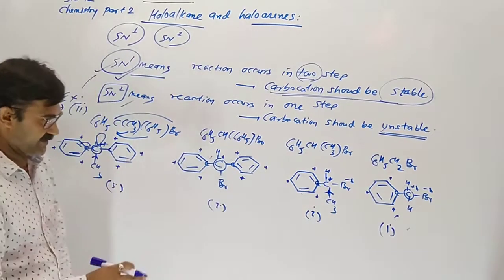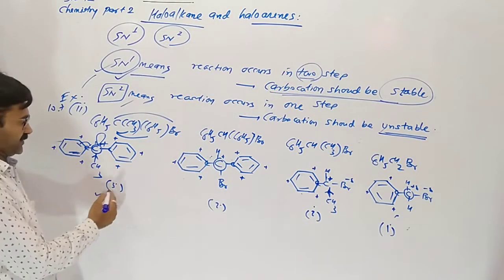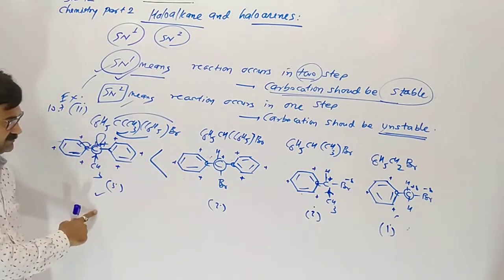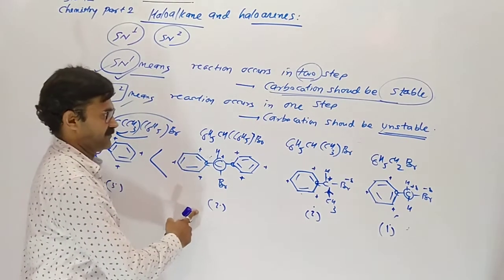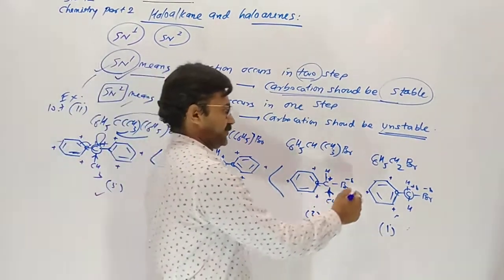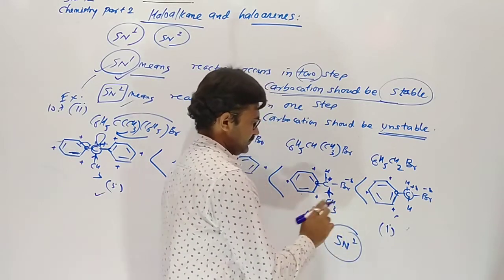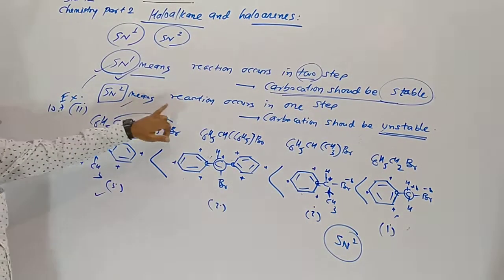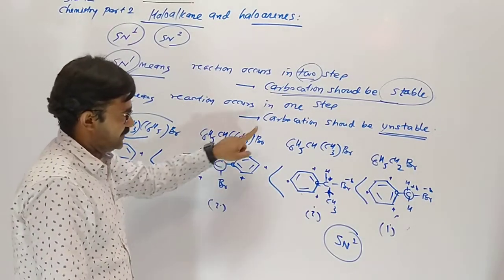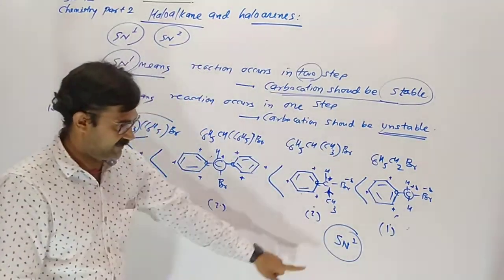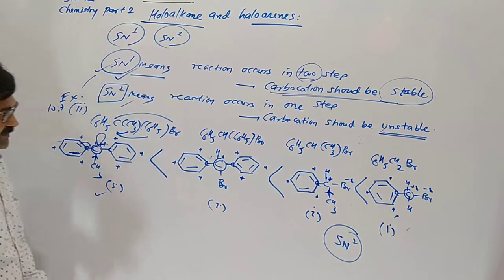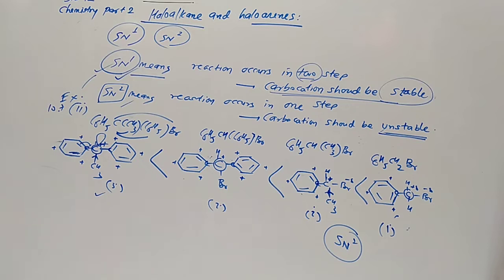The carbocation should be unstable. Yes, sir. So this one is more stable, and this one is less stable. Here less. The sequence will be the inverse of SN1. SN2 means the reaction occurs in one step, so the carbocation should be unstable. So a primary carbocation, being unstable, gives faster SN2. Understood? This is our sequence.